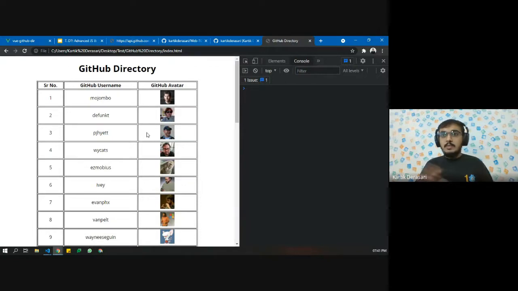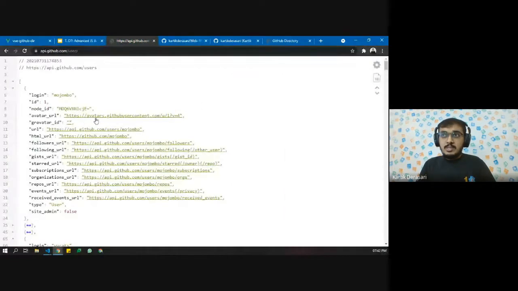So for example, if we change this on the backend, then we are able to see the new users on the front end. And this is the same thing. Like for example, if you see Instagram posts or Facebook, Twitter, this is how it generally works. So there are different APIs for different purposes. Here also, inside this API, there are different APIs.